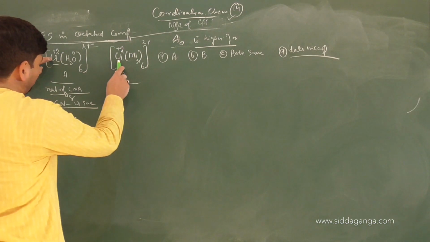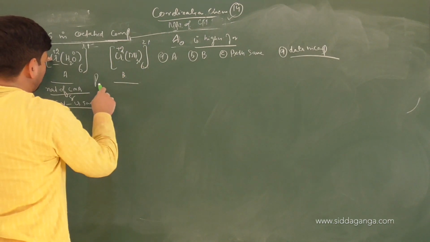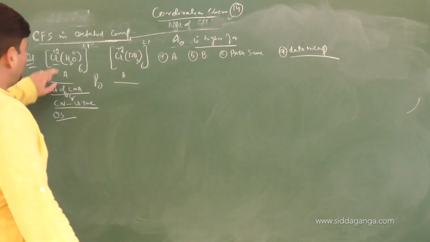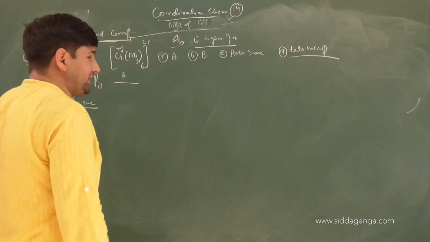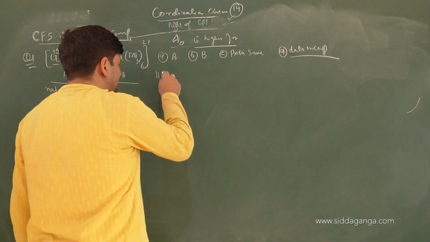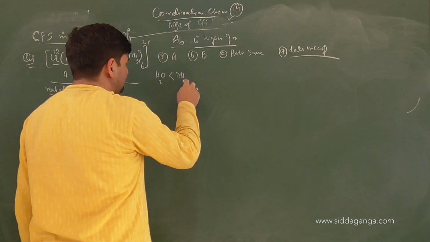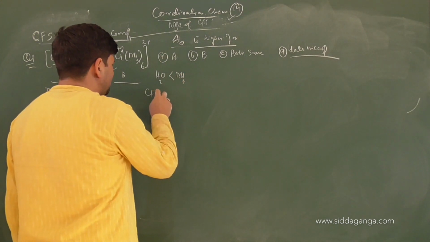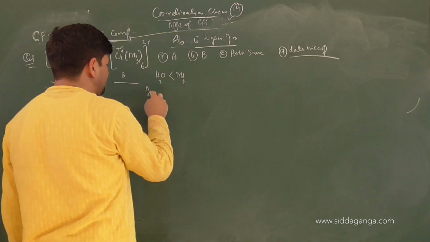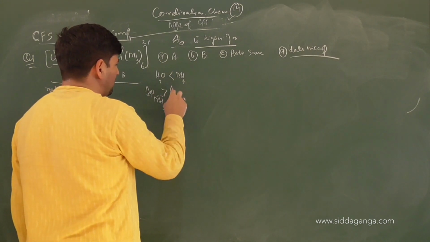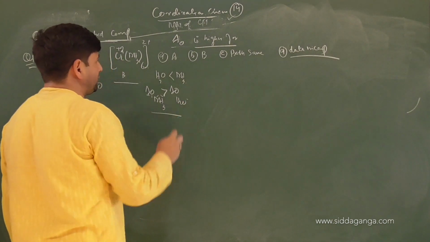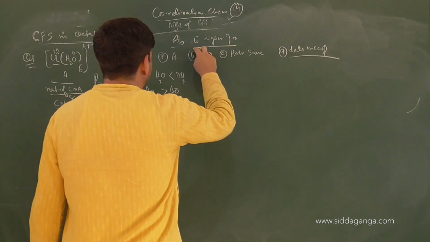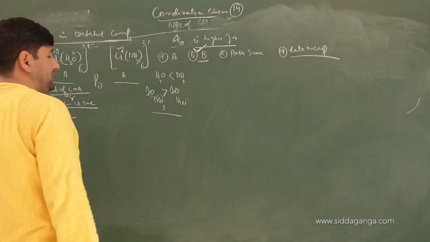So you have made use of the same metal atom, and we know for the same metal atom pairing energy will always be constant. Now the ligands that have been used are different: water as a ligand and ammonia as a ligand. In the spectrochemical series, water is a weaker ligand compared to ammonia. A stronger ligand forces more splitting, right or not? That means the crystal field splitting energy delta 0 introduced by ammonia will be more than delta 0 introduced by water. So the correct option will be delta 0 higher for option B, because the ligand present in this complex is stronger.